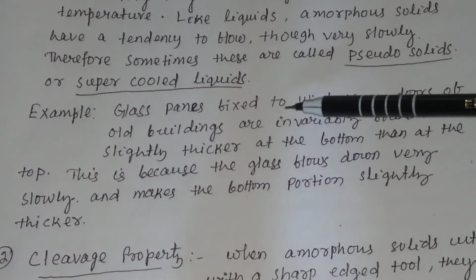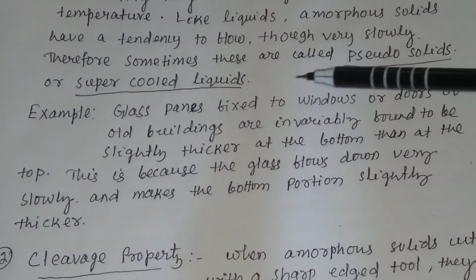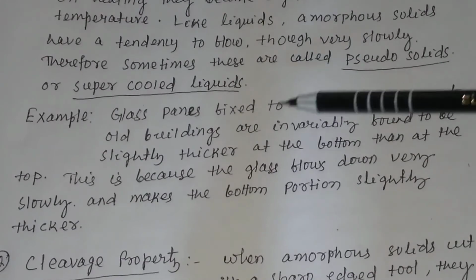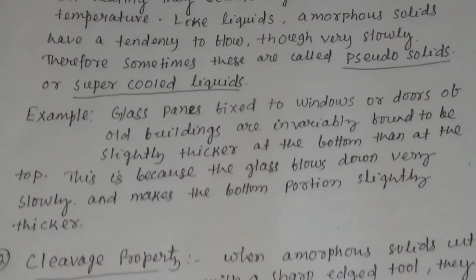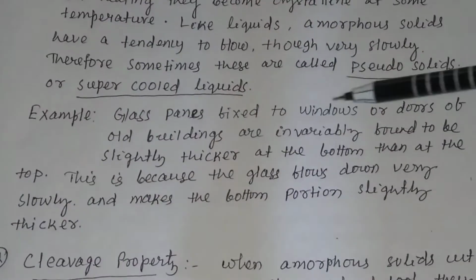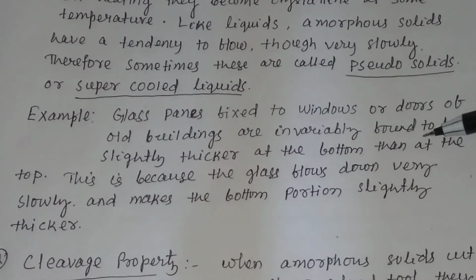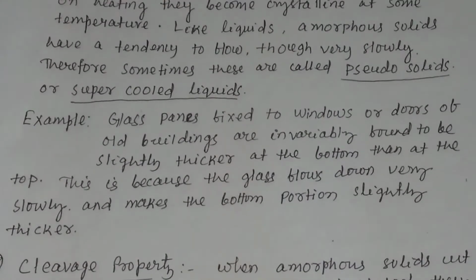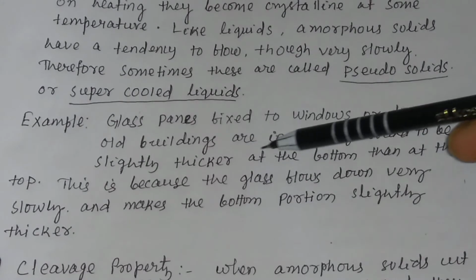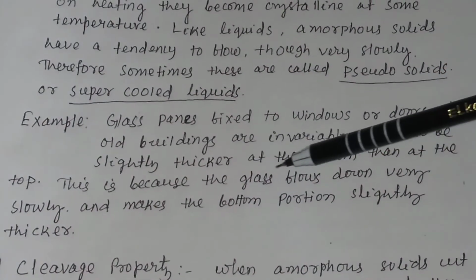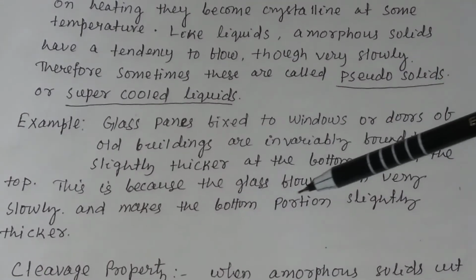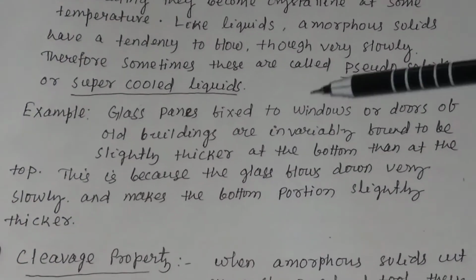If you see the glass panes of old buildings, you will find that the bottom surface is thicker and the top surface thinner. This is because the glass flows down very slowly and makes the bottom portion slightly thicker.